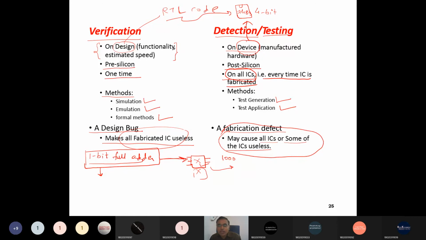So many such parameters affect it. So if there are fabrication defects, it may cause all the ICs to fail or may not. It's not necessary that all the product is faulty.